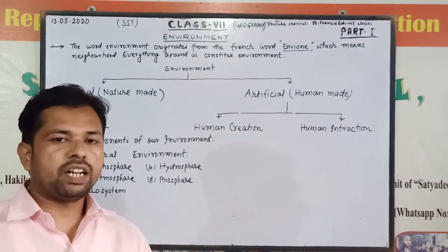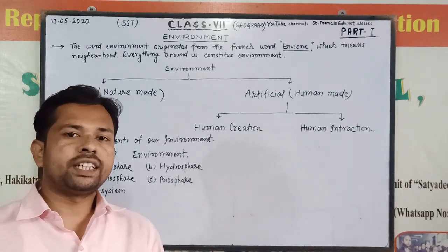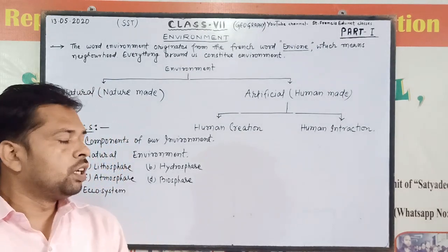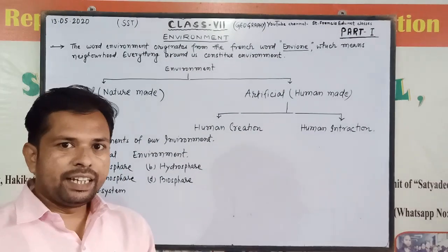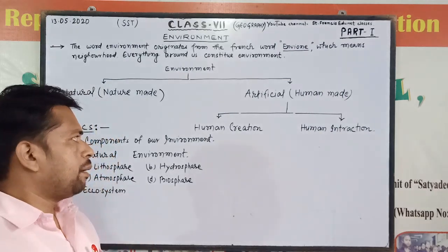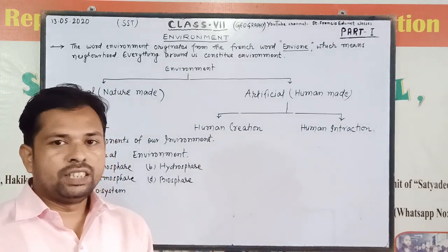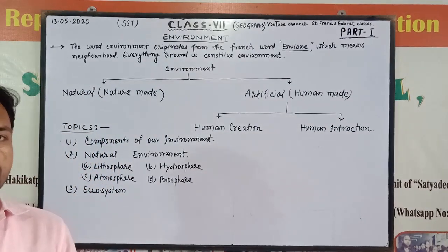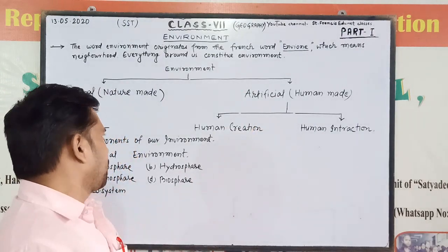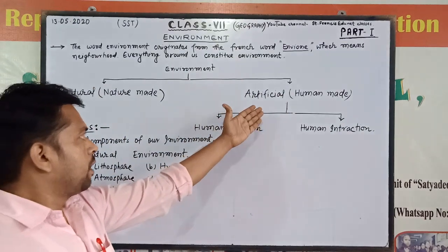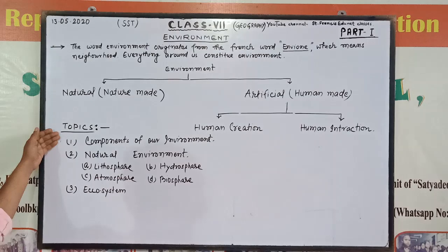In ancient times, people lived in forests and there was no society, because there was no interaction among the people. After interaction, they developed their minds, and they created society, economics, education, and many other things. That comes in the artificial environment.